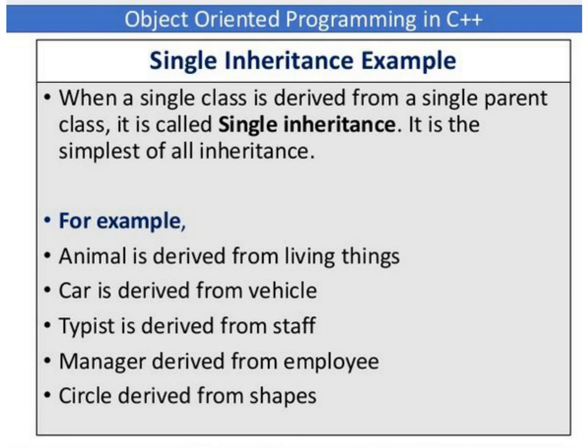Here animal is your subclass, and it is derived from the base class called living things. Car is derived from vehicle, where vehicle is your parent class and car is the child class. Typist is derived from staff: staff is the parent class and typist is the subclass. Manager is derived from employee, where employee is the base class and manager is the subclass. Circle is derived from shapes, so shapes is the base class and circle is the subclass. Here we have only one base class and only one subclass.